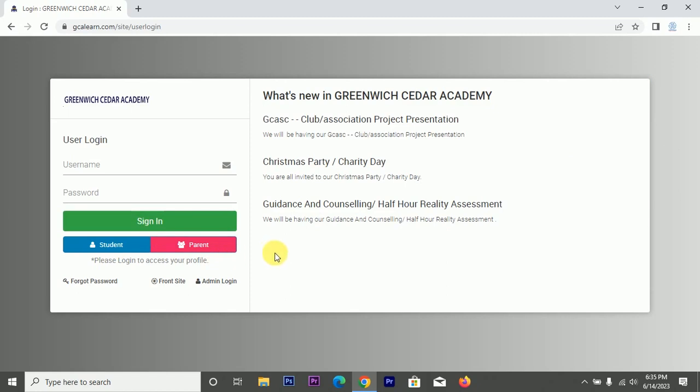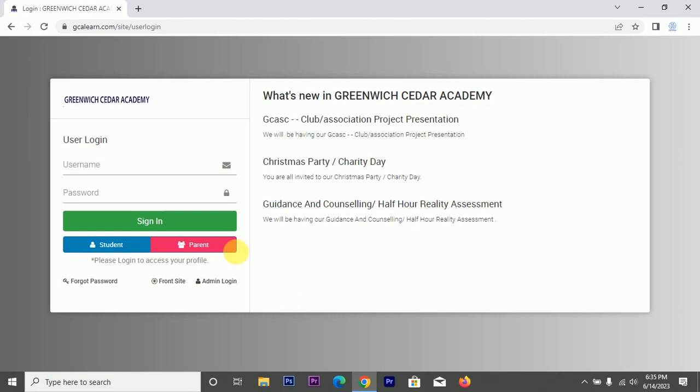But our major concern now is going to be the admin, because that is where everything to do with the management will be done. Every other person can log in, but their access is limited based on how the admin has programmed it.